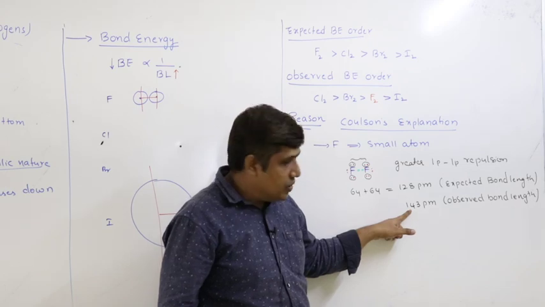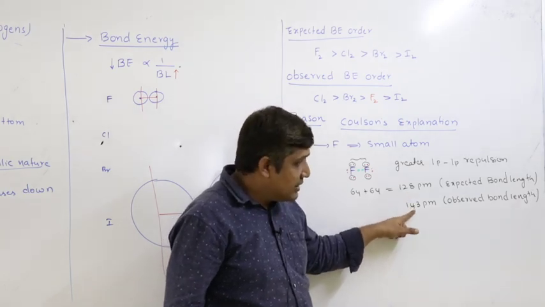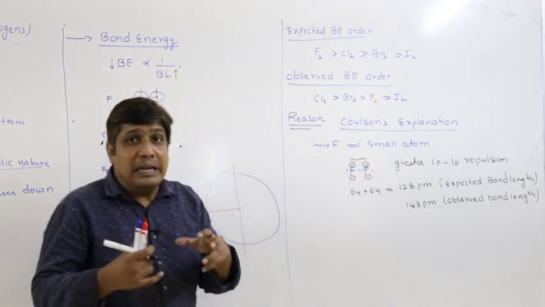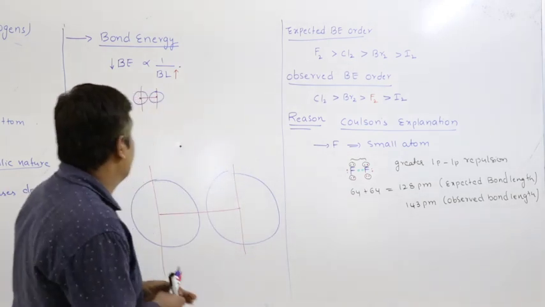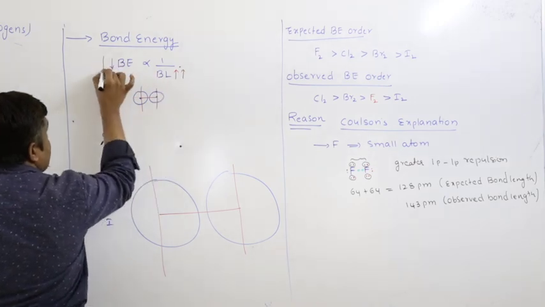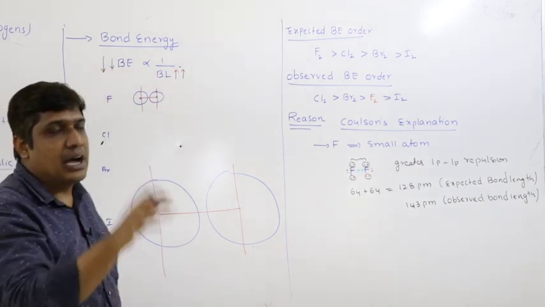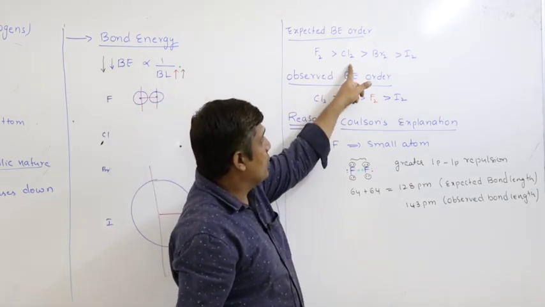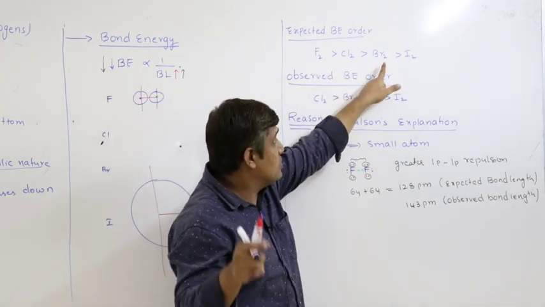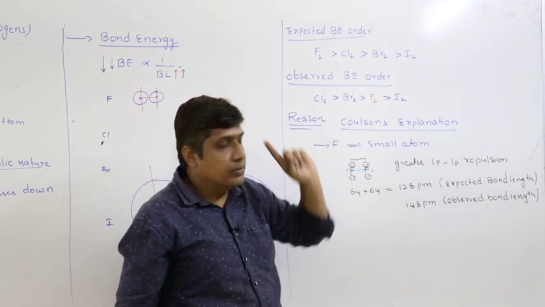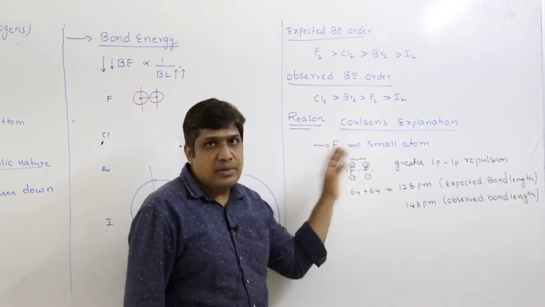This is what is observed, this is what is expected. So there is an unusual increase in bond length, and the bond energy is expected to decrease unusually. Hence, its bond energy is less than that of chlorine, and in fact also less than that of bromine. So it is placed after them. Once again, fluorine atom is a smaller atom.